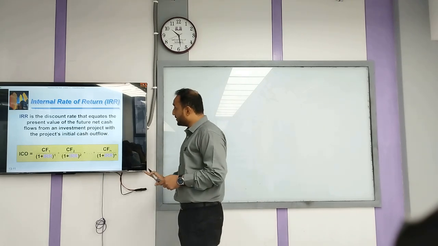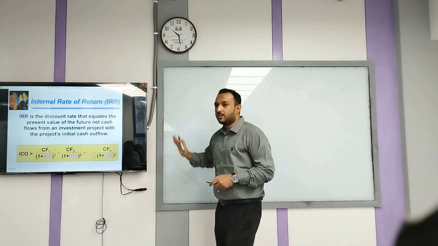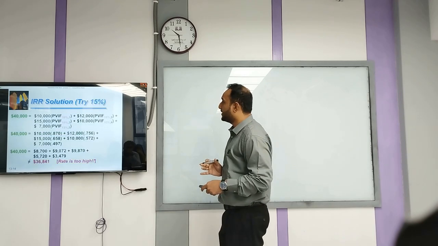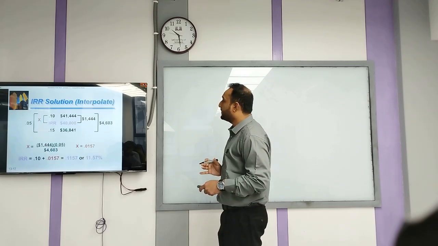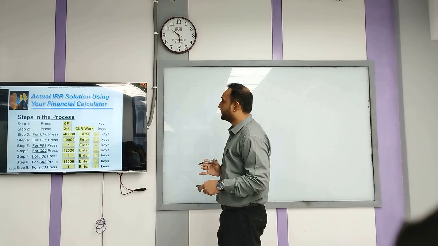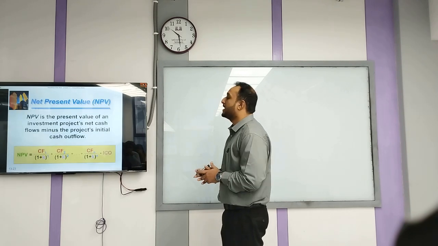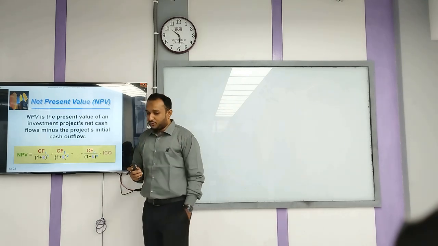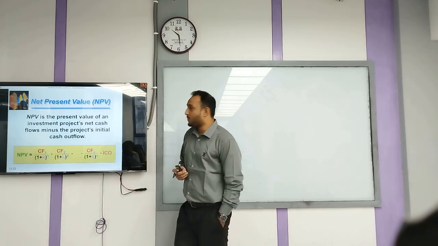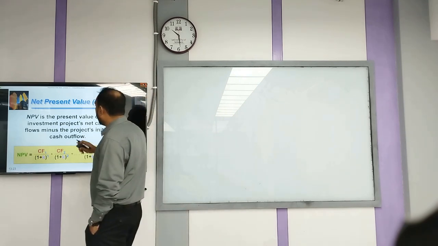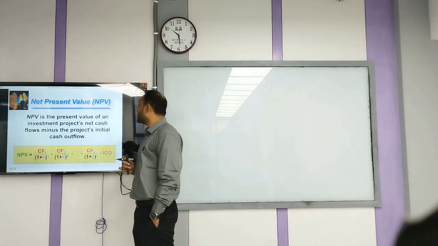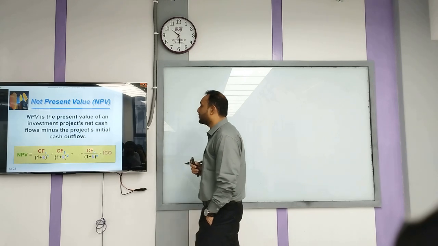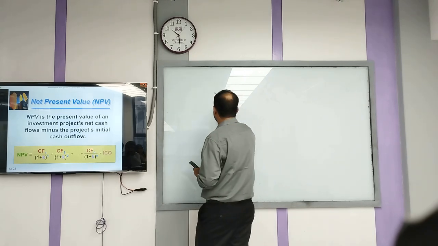So we are going to discuss IRR a bit later. First we will discuss NPV, net present value, the mostly used tool, right? What is net present value? NPV is the present value of an investment project's net cash flows minus the project's initial cash outlay. Okay.